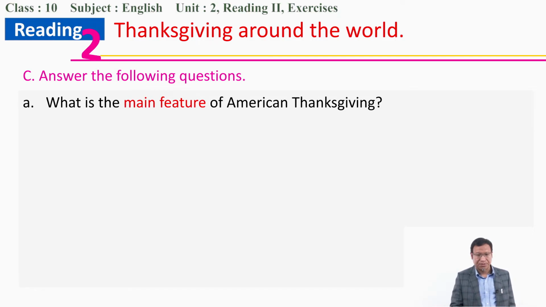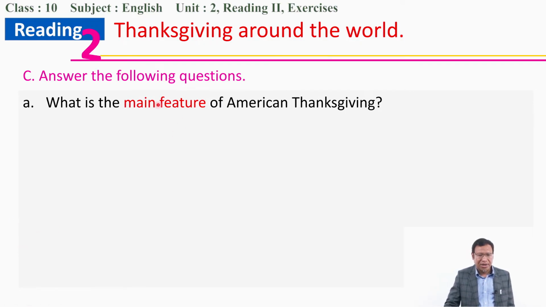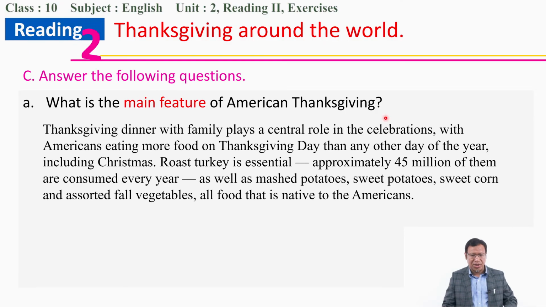So let's see this one. What is the main feature of Thanksgiving around the world? What is the main feature of American Thanksgiving? So obviously the answer is in the American Thanksgiving paragraph. If you look at the paragraph, you can see the answer. Thanksgiving dinner with family plays a central role in the celebrations, with Americans eating more food on Thanksgiving Day than any other day of the year, including Christmas. Roast turkey is essential also.